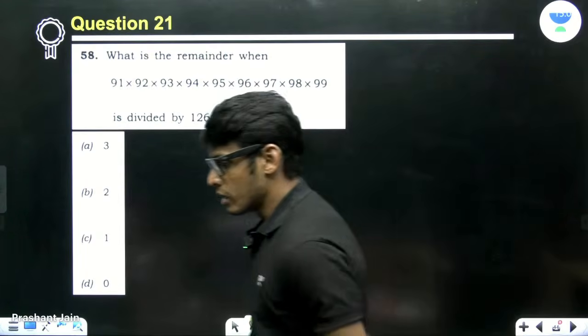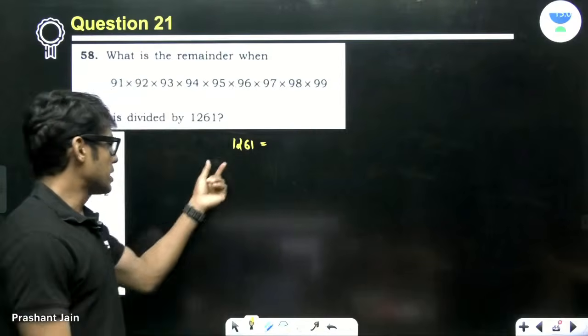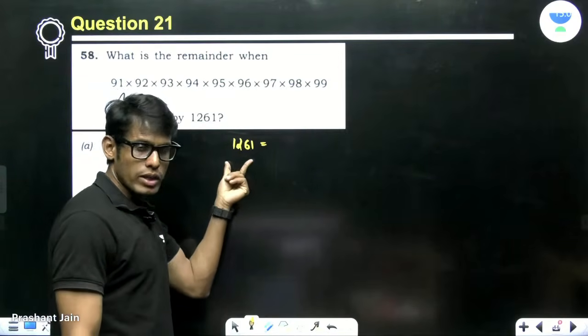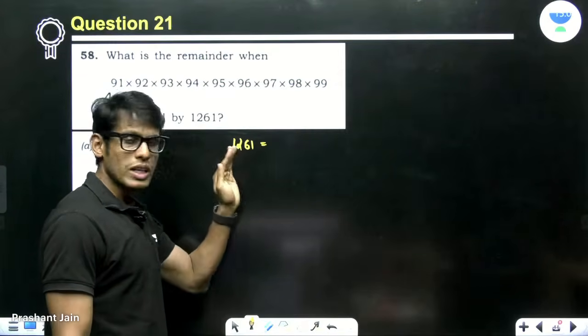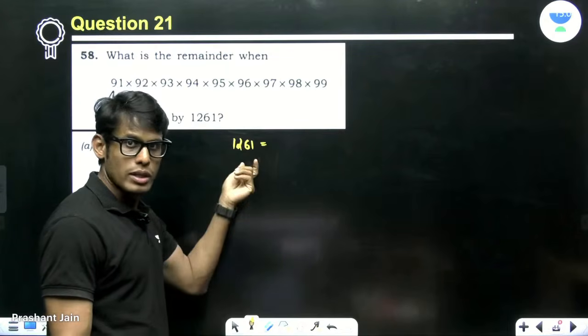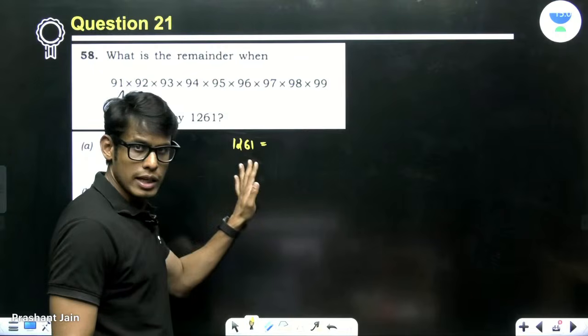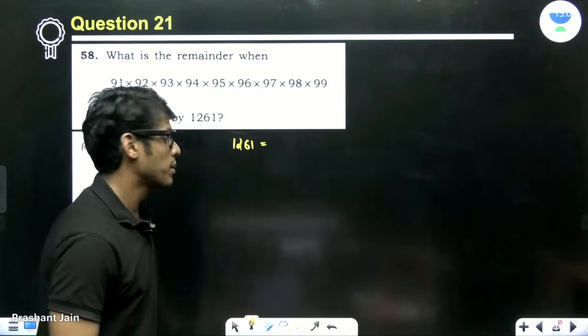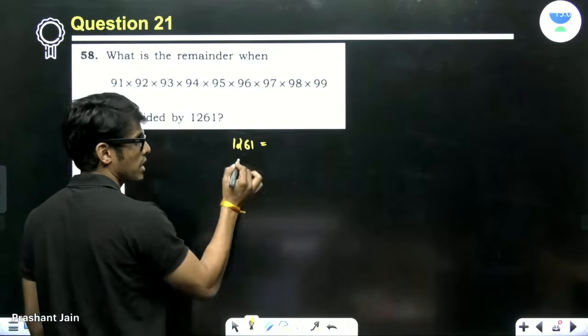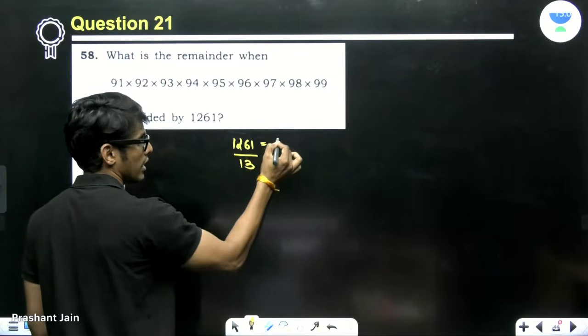So, the best way to do it: is it an even number? No. Is the sum of digits divisible by 3? No. So 2, 3, 5 are done. So you'll check with 7. Now 126 is divisible by 7. It is not divisible by 7 and not divisible by 11. Is it divisible by 13? Yes.